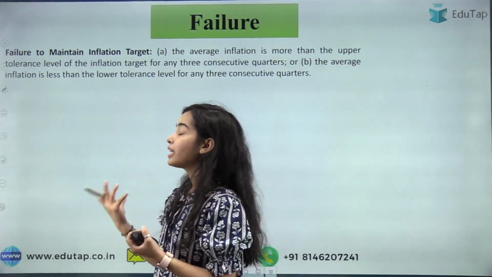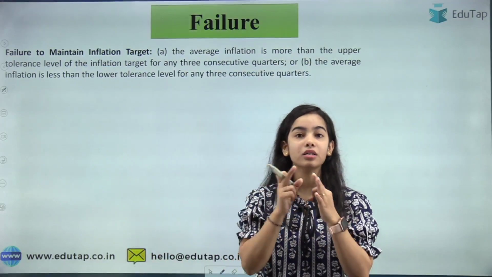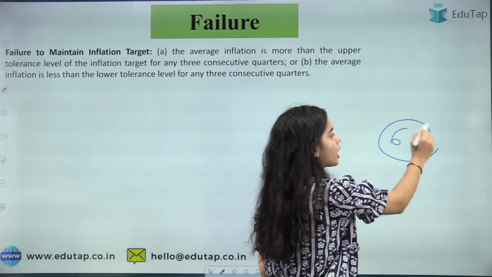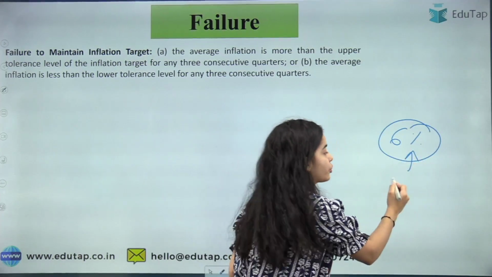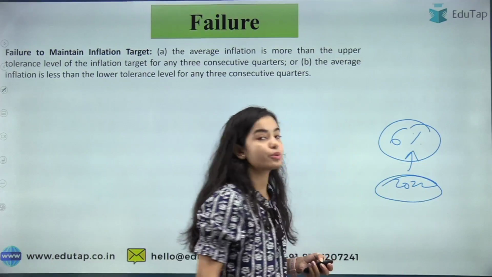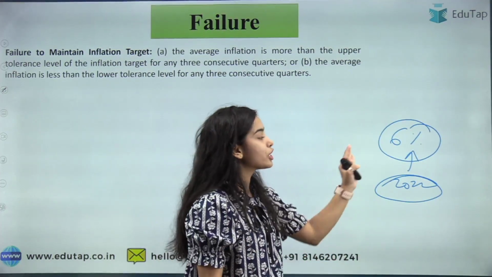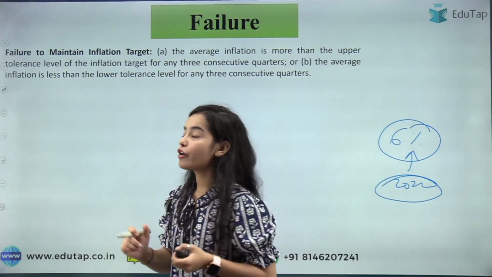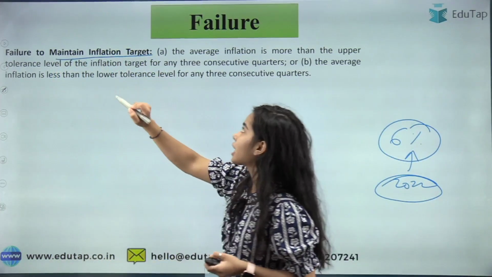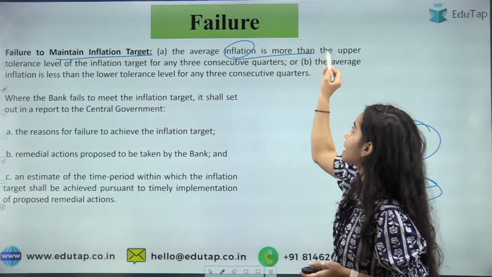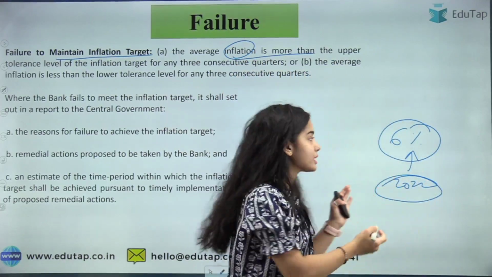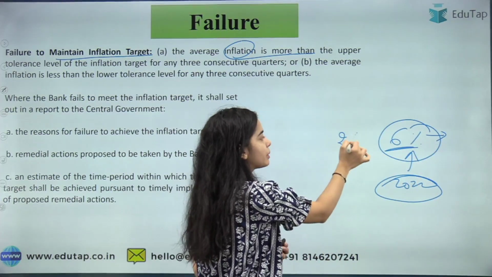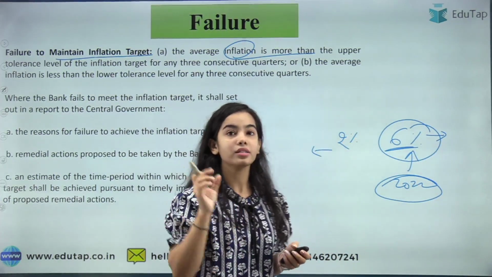So now failure. What if the RBI fails to maintain the inflation in this band? As you have seen, the inflation is going above 6%. Since January 2022, the inflation has been above 6%. So what if the RBI or the Monetary Policy Committee fails? Failure to maintain the inflation target means the average inflation is above the upper tolerance level, that is above 6%, or below 2%. Then these steps will be taken.